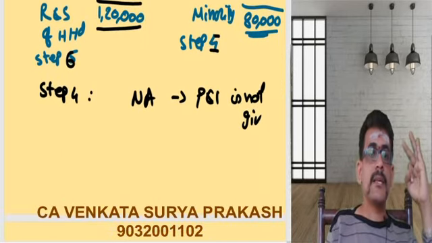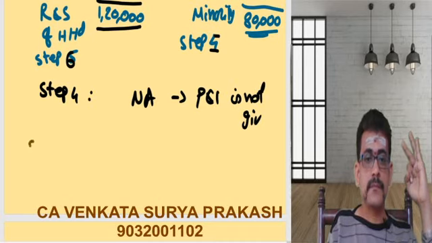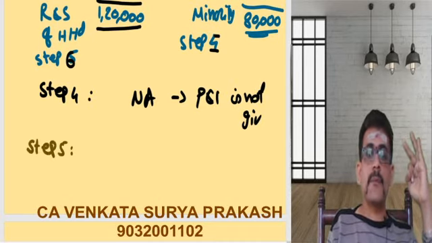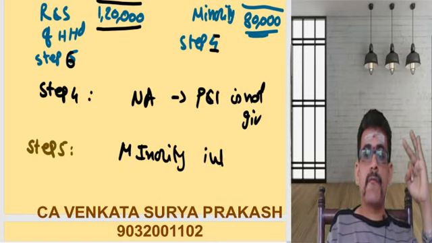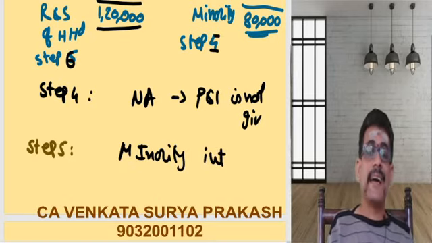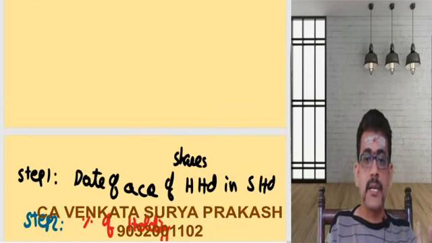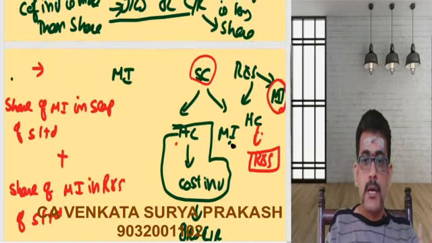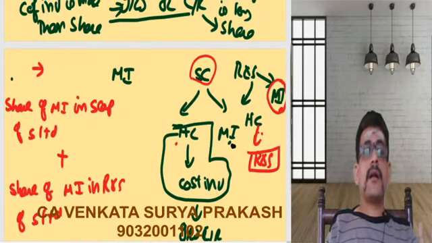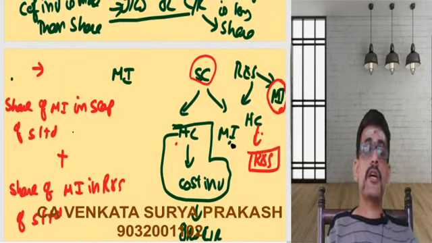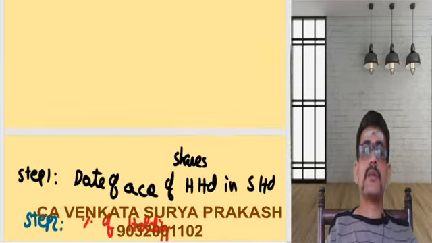Then we'll be getting into step number 5. What is your step number 5? Step number 5 is our minority interest. Now, how do I calculate the minority interest? Already we have discussed here. 2 things I need to consider: share of minority interest in the share capital, and share of minority interest in the reserves and surplus.